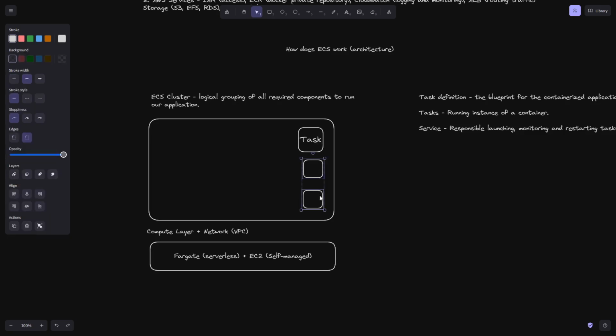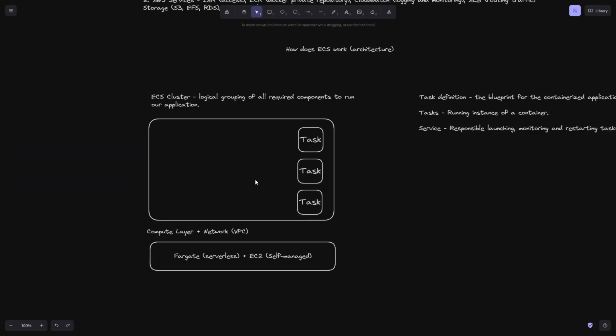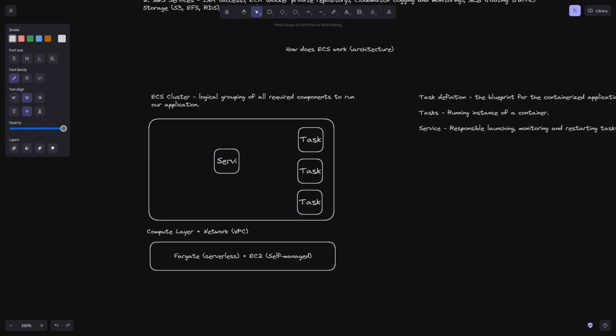Then I'll delete these two here, and then just copy these over here. Okay, cool. So within our cluster, now I'm not going into details in terms of how the networking would be set up in terms of subnets and all of that, because I don't think that's relevant.